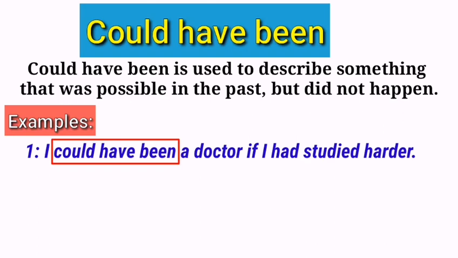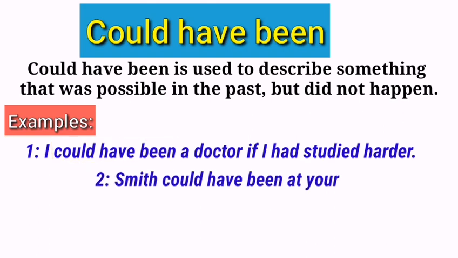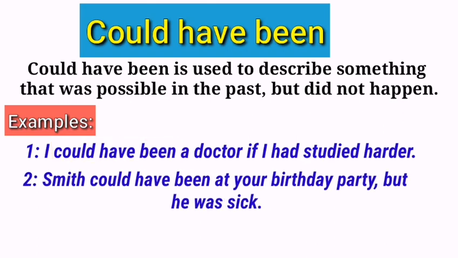The next example is: Smith could have been at your birthday party, but he was sick. Again the structure could have been is used, because here we talk about the possibility of joining your birthday party but it did not happen due to illness. In other words, it was possible for Smith to join your birthday party but he did not participate, because he was ill. So, you can see this structure is used.